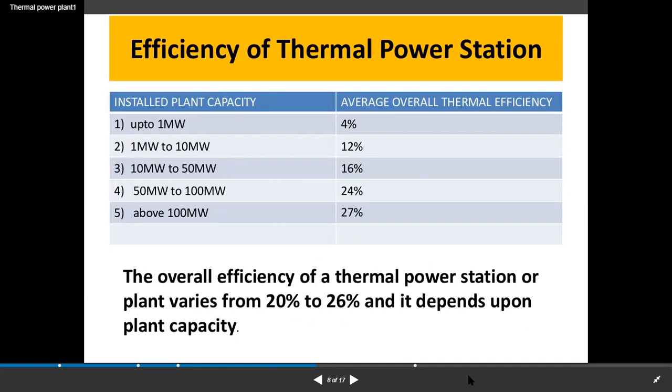From 1 to 10 megawatts, 12%. From 10 to 50 megawatts, 16%. From 50 to 100 megawatts, 24%. Above 100 megawatts, 27%. The overall efficiency of a thermal power station varies from 20 to 26%, and it depends upon the plant capacity.